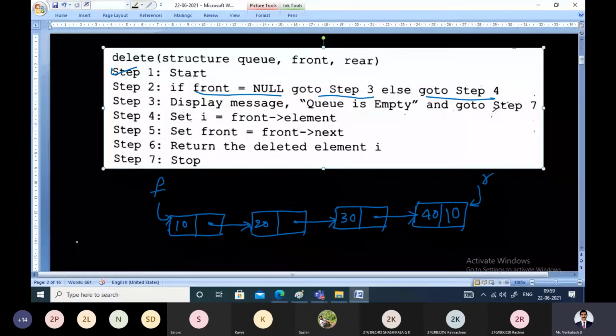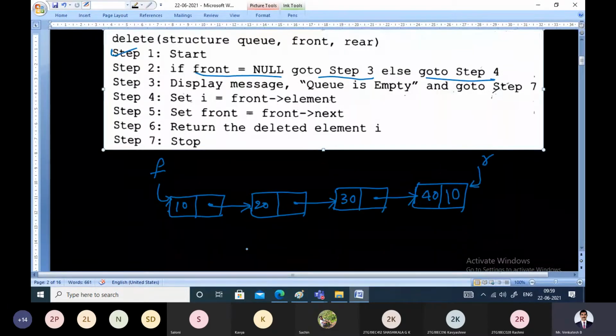Step number 4, what does it say? Fetch the element from the front end of the queue and store it in a temporary variable called I. That is the front pointer element. What is the front pointer element? It is 10. So 10 is assigned to I. Then, once you imagine deleting this, front should point to 20. When you remove this 10 from the queue, 20 will become the first node of the queue.